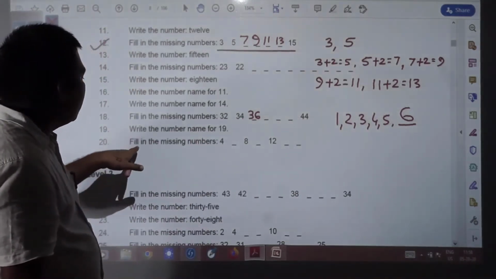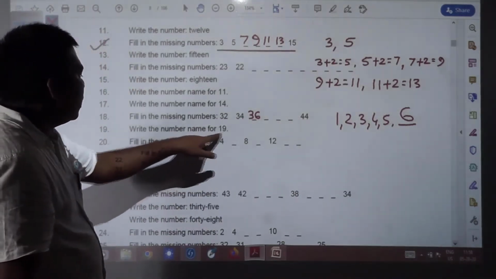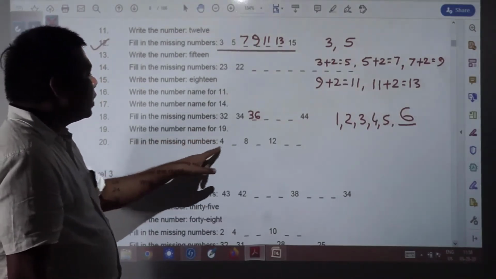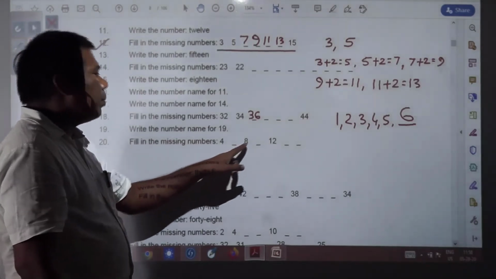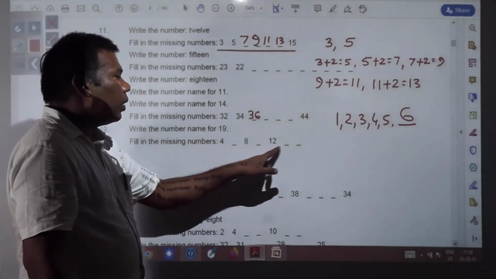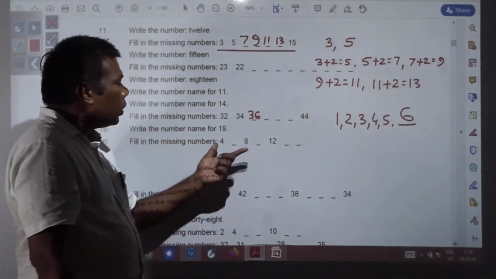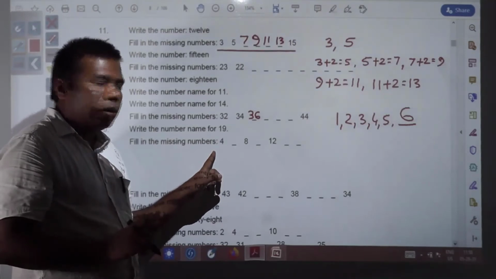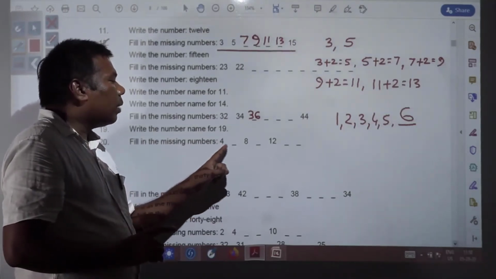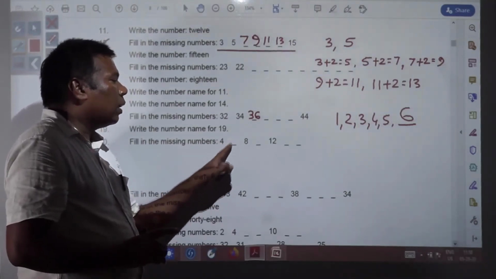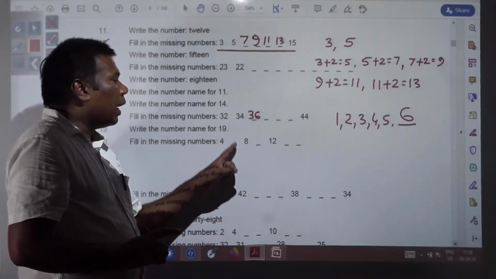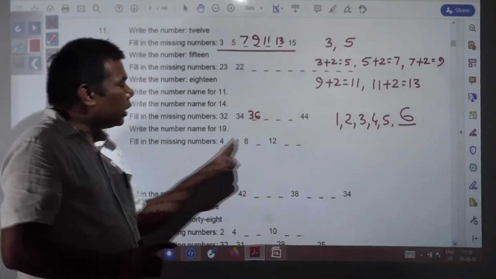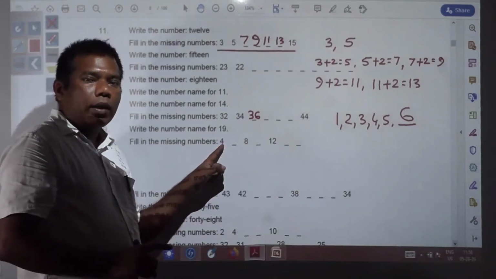Next you see, this again so easy. Number name you have to write for 19. Fill in the missing numbers: 4, what number will come? 8. What number will come? Then 12. Then other 2 numbers. I am not telling you how it will be solved. You think yourself, just see what number should be added over here to get this number, and in this number what you will add so that you will get 8. So this pattern, you try to find out and write.